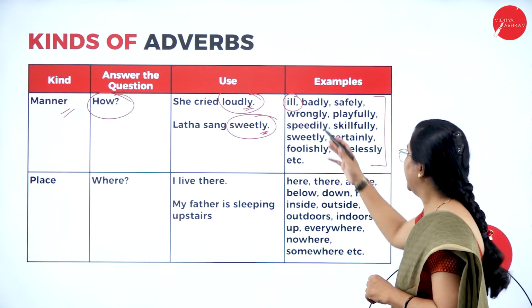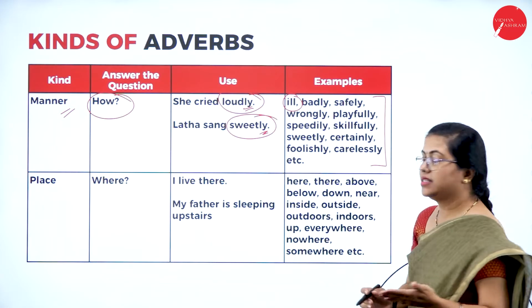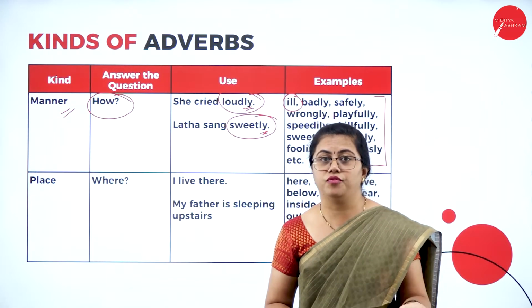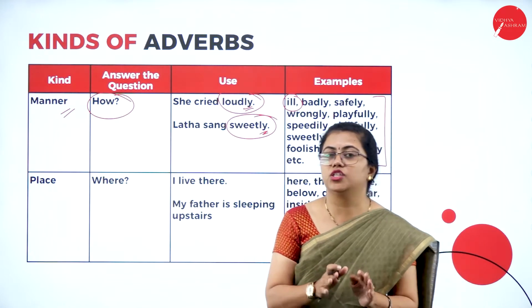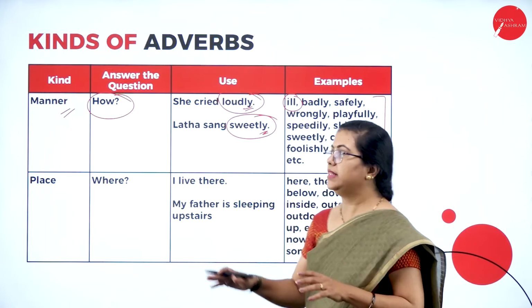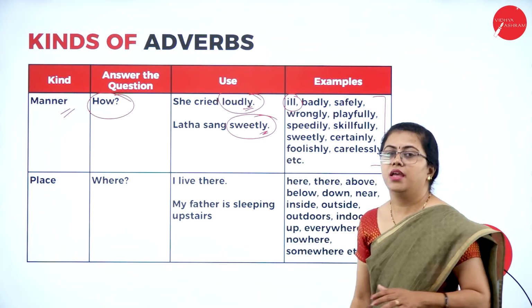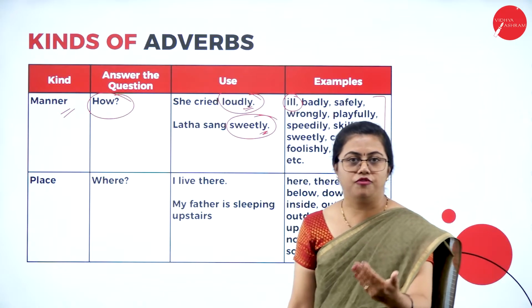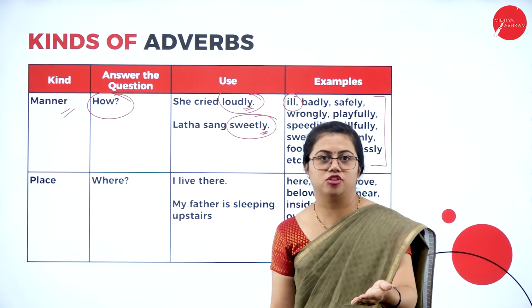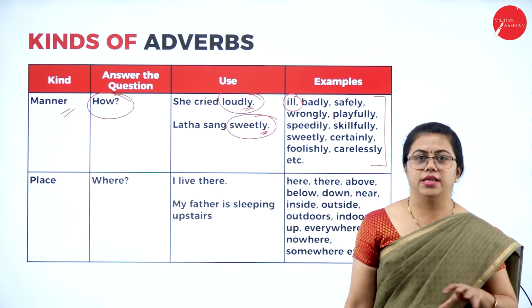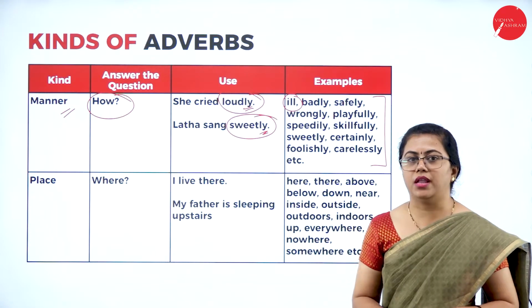Okay, it is ill. Then we have, you can say, fast. He drives fast. Again, how did he drive? He drove fast. There is no word fastly, so that adverb doesn't end with ly. Most commonly this adverb of manner ends with ly, but there are a few cases like ill or fast, where ly is not there, right? There are 2-3 exceptions which come under adverb of manner also.